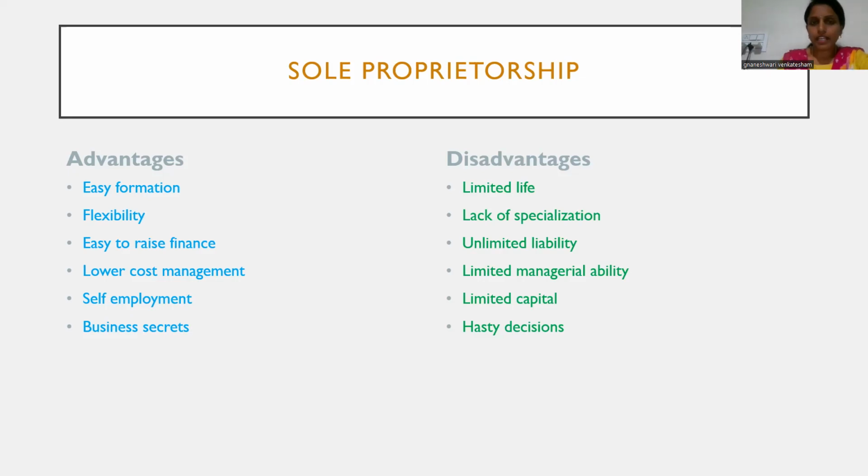So whatever we have discussed now, this is the basic concept. One single individual can start a business with these advantages and disadvantages. It's very simple to start a business with a minimum capital. They can start the sole proprietorship form of business organization.